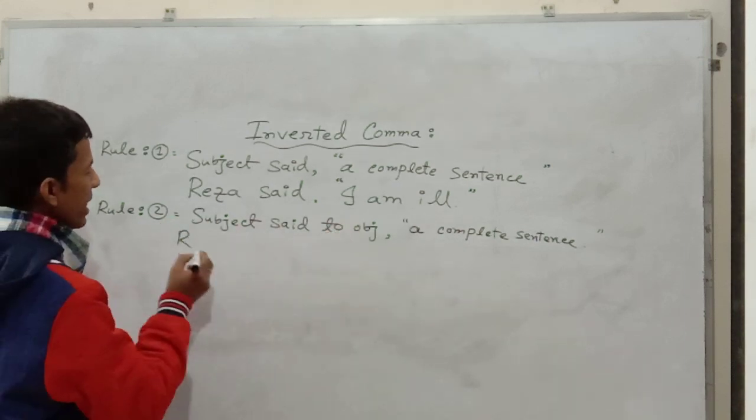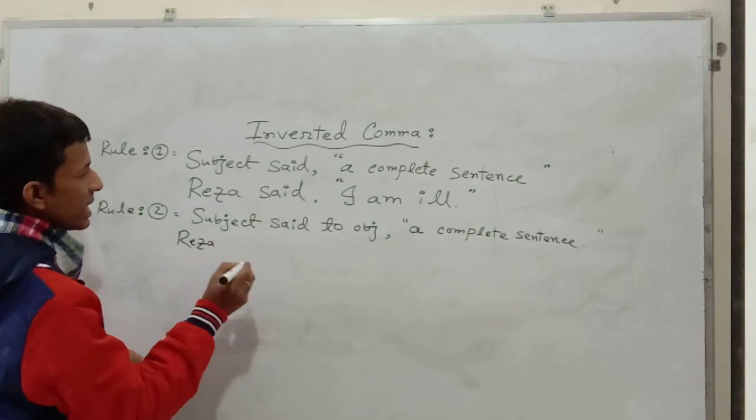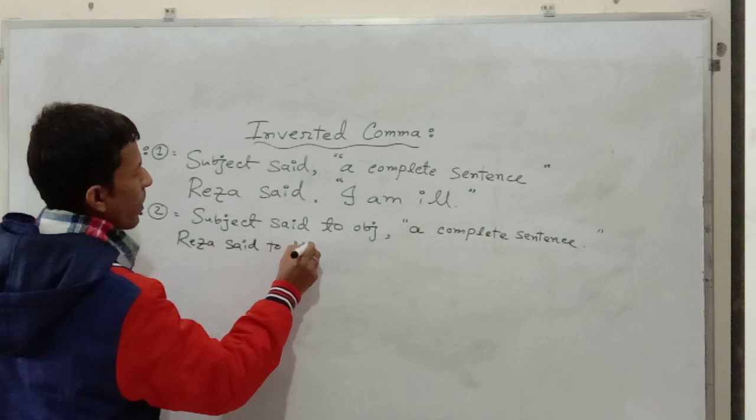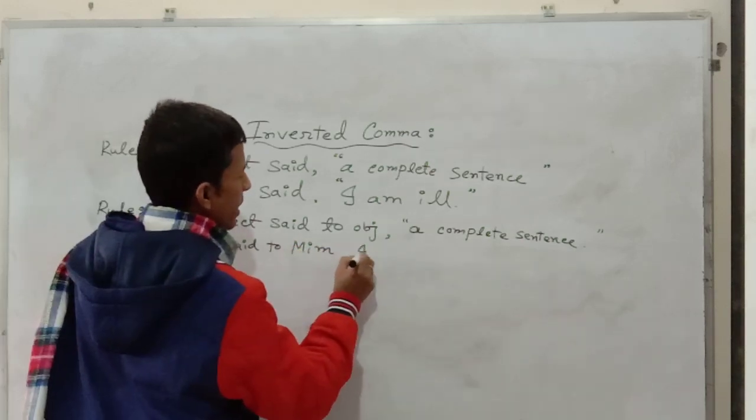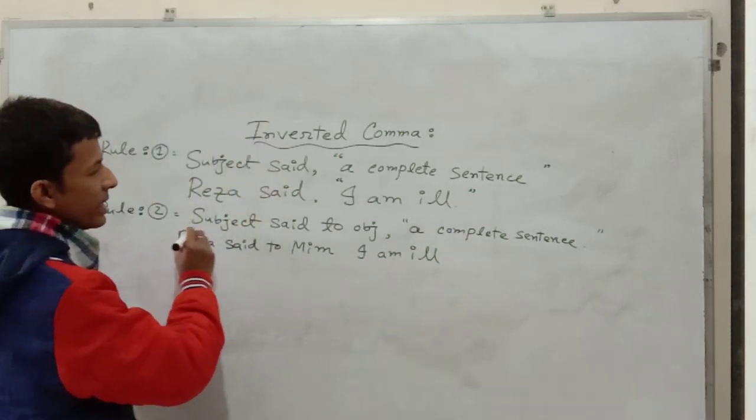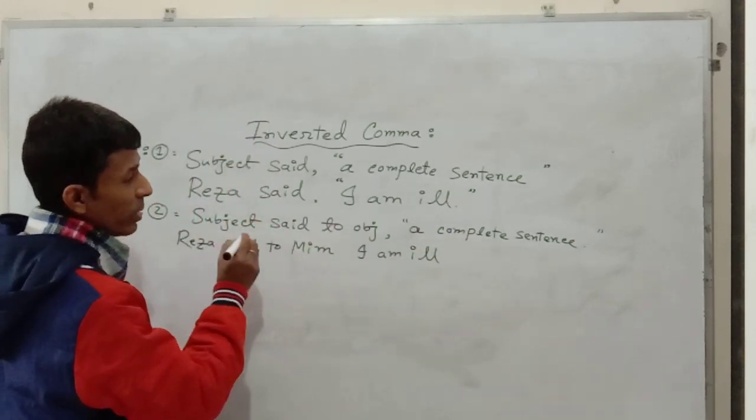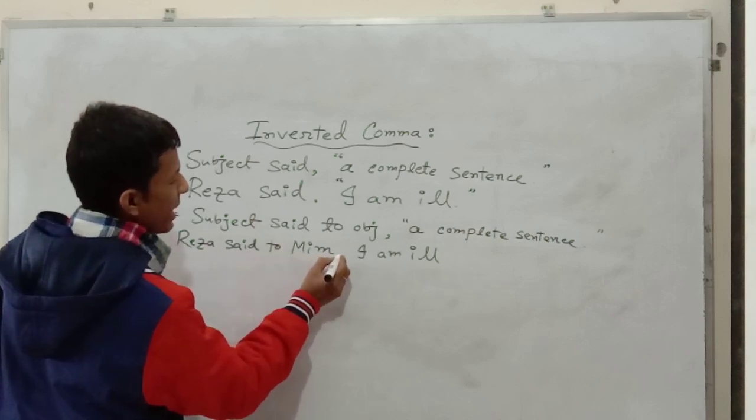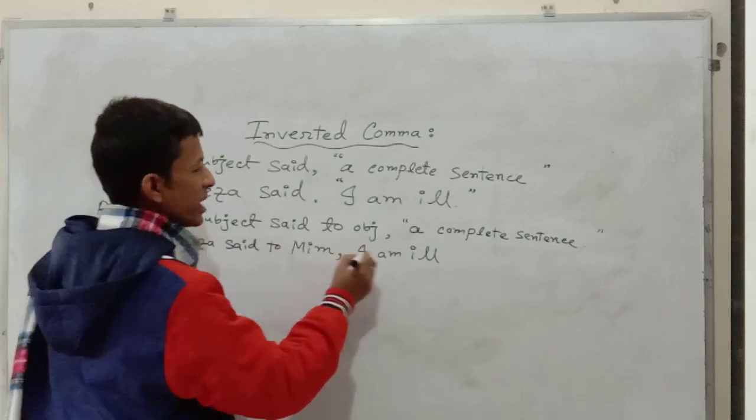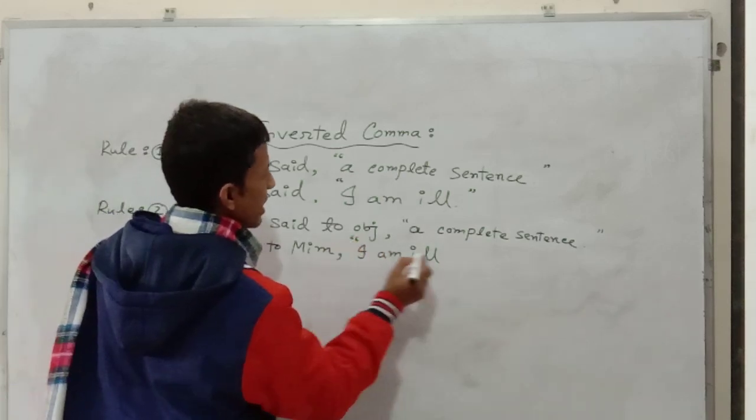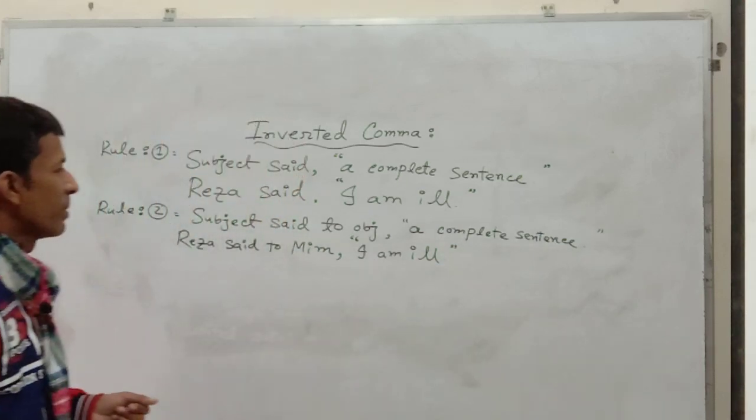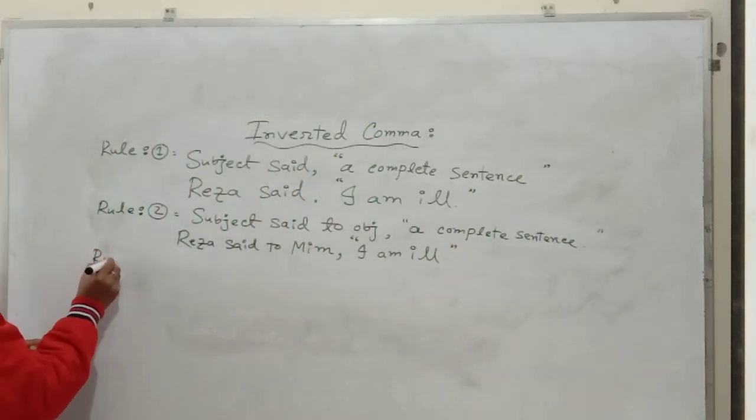According to this structure, now I am going to write the example. Reja said to Mim, I am ill. By applying this rule, you will have to use comma after writing Mim, because this is the object of this reporting verb. And the reported speech or the main sentence, the complete sentence, will have to be used by inverted comma.